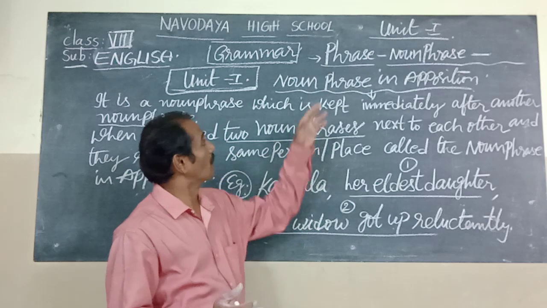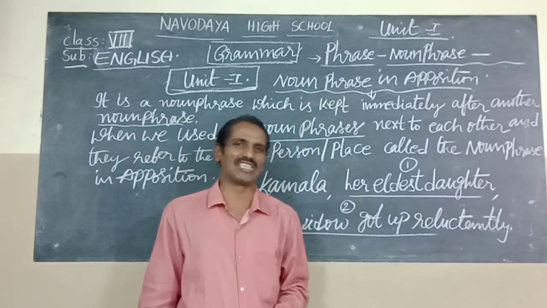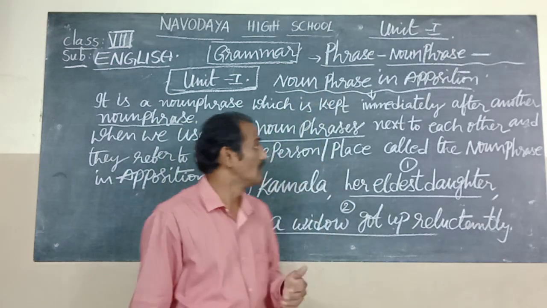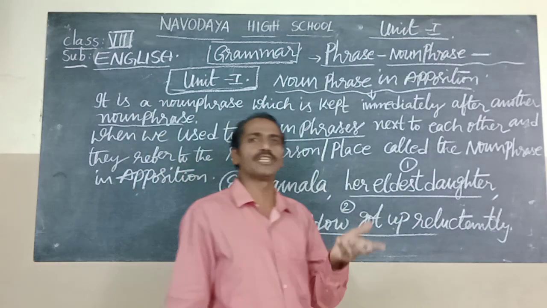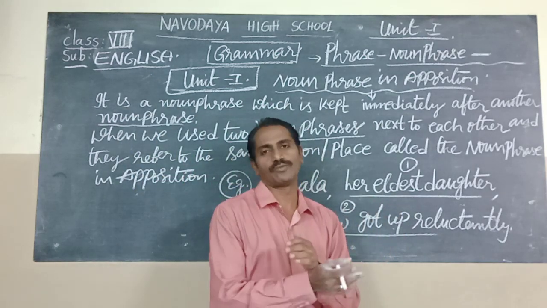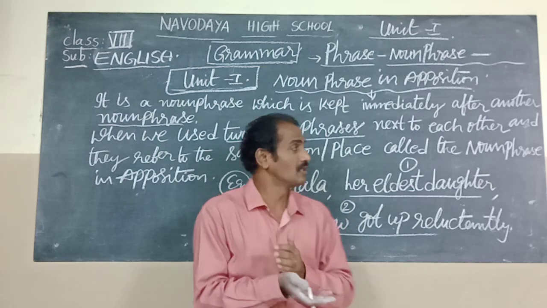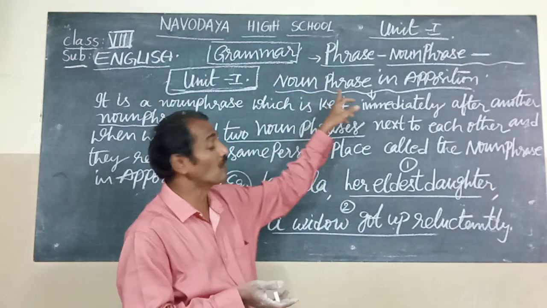Next, children, noun phrase in apposition. As you know, a noun phrase means two or more nouns. So what is a noun phrase in apposition?